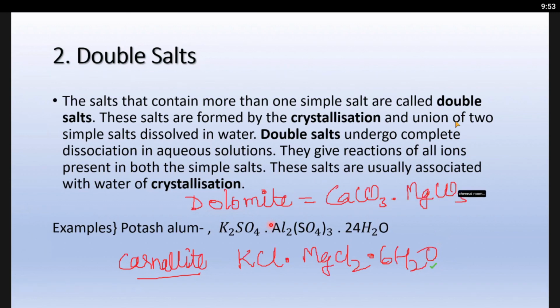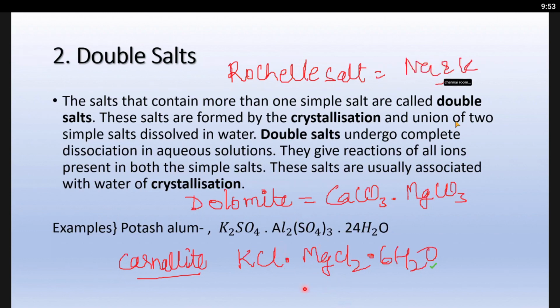Yes, very good. Someone said Rochelle salt also, right? Remember, they will ask you in the examination. It is given in your net also. You can just note down the examples. They will ask you for examples; the formula they won't ask. And this is a sulfate, this is a carbonate, this is a chloride, and that is a tartrate. One is sulfate, one is carbonate, one is chloride, one is sodium potassium tartrate. Alum we also have. Understood now?